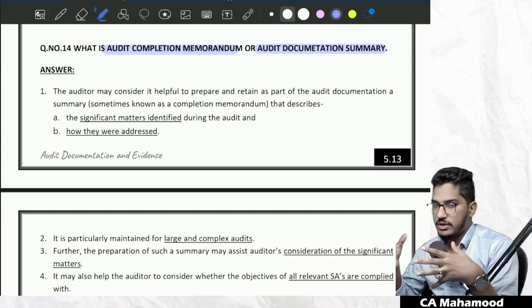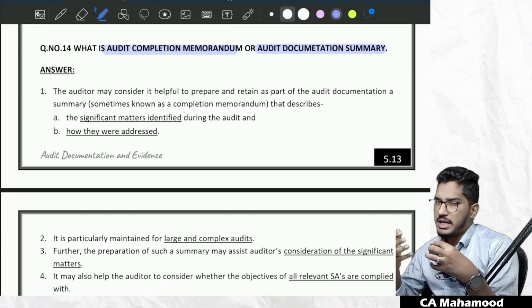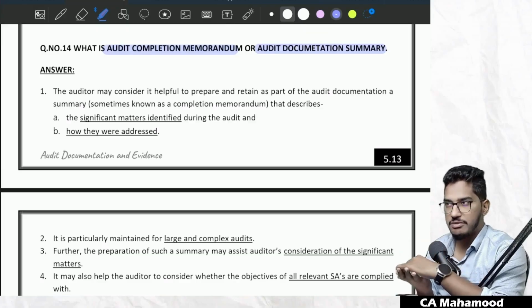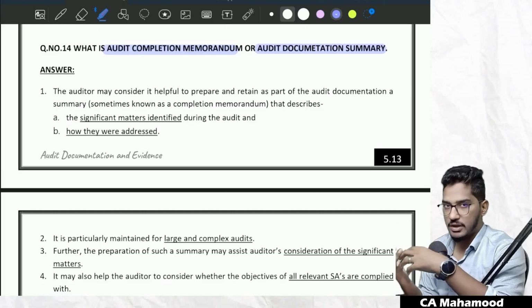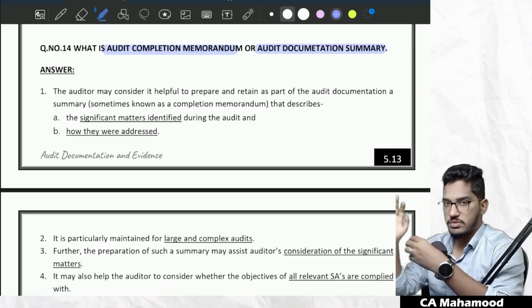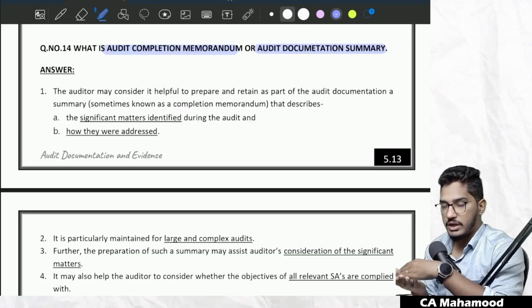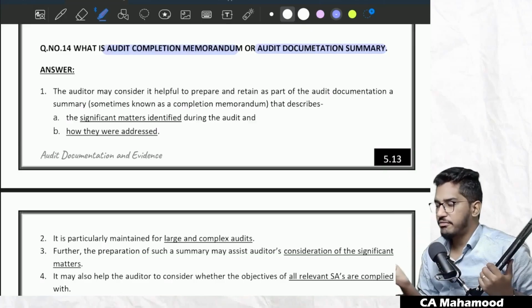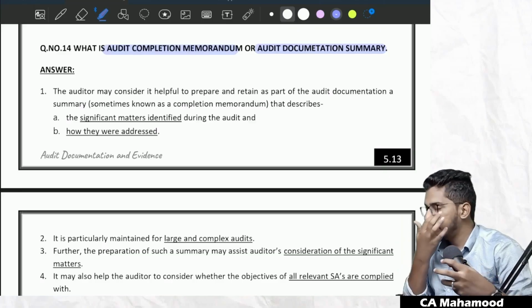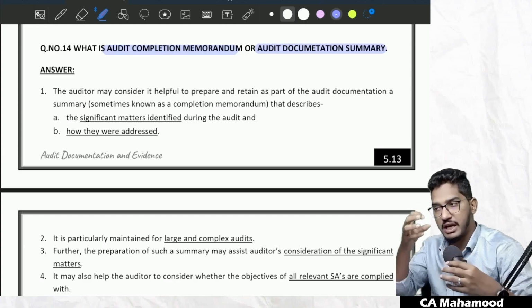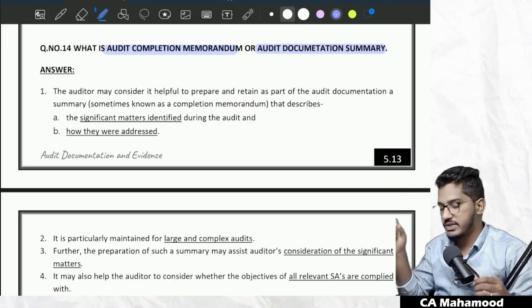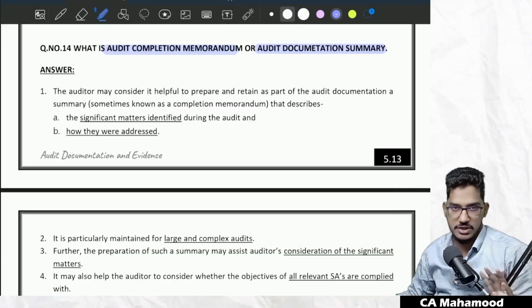But out of all this bulky documentation, everything might not be as useful repeatedly. We will not use each and every document again and again. For example, as I've told, one of the main purposes of the audit documentation is that we can use that documentation for the future years also, no? But in case of these big audits where the audit documentation is very bulky, not every document is going to be important. So what auditors generally will do is take out the significant matters from this audit documentation and prepare a separate summary, which we generally call audit completion memorandum or audit documentation summary.